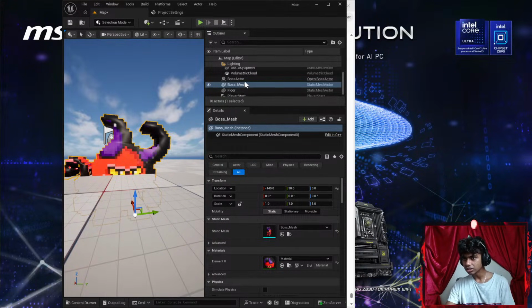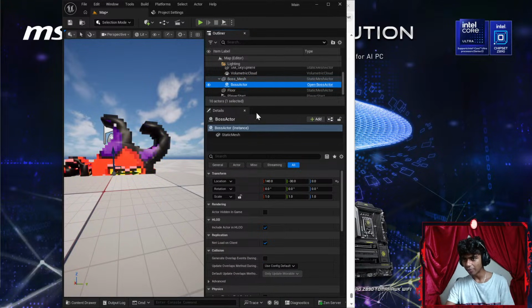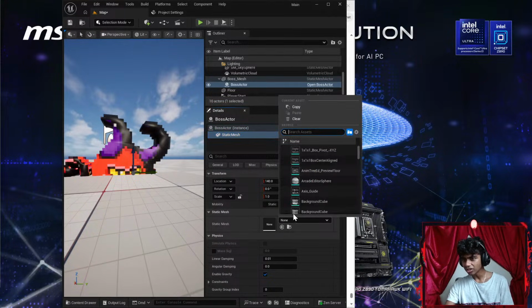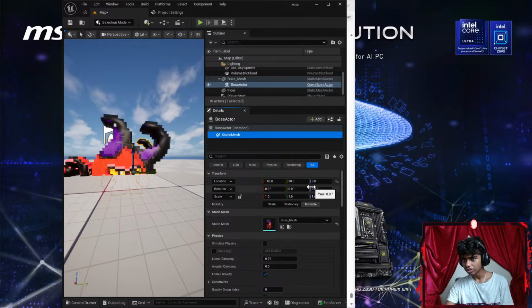Okay, perfect. This is boss actor. Let's get my boss's actor inside my boss's mesh. Now I'm pretty sure that if I go to static mesh, I can go ahead and add my boss's mesh up here.